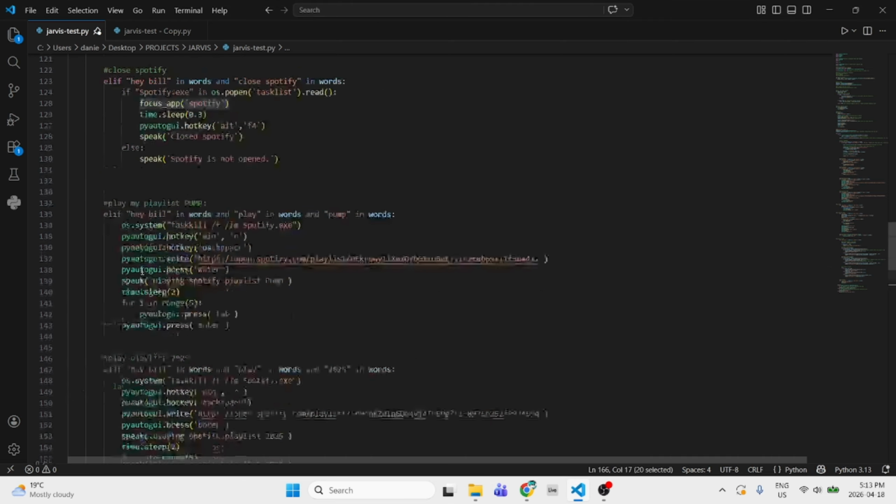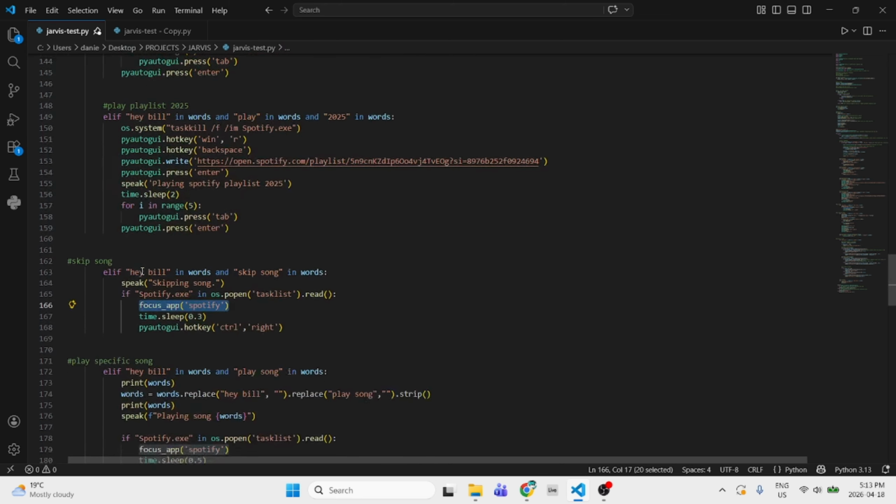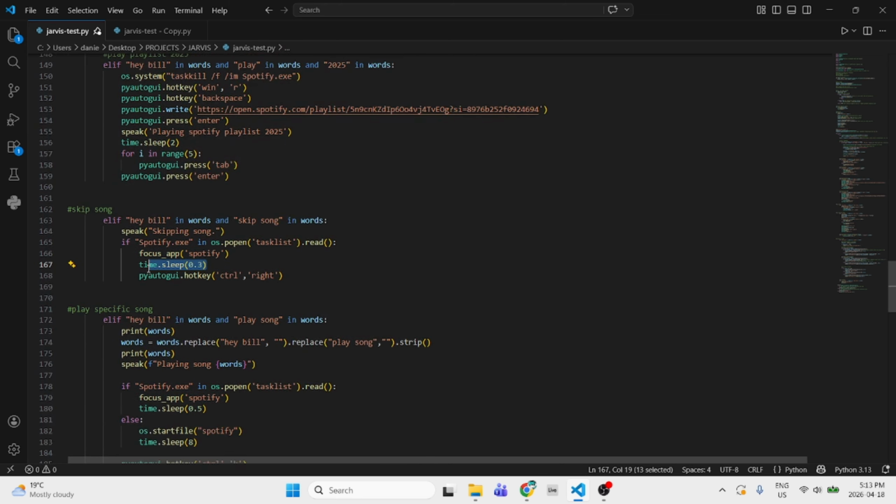So this is the function that I wrote up here. It'll start the file, and then let's just give it a little bit of delay. We have a delay here, and we have another delay here, so it gives it extra time too. And then basically control right. So that's a hotkey in Spotify that lets you skip a song. So it's a really simple one.